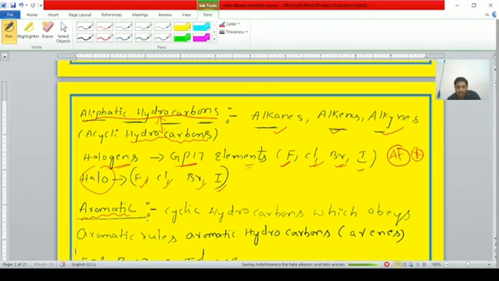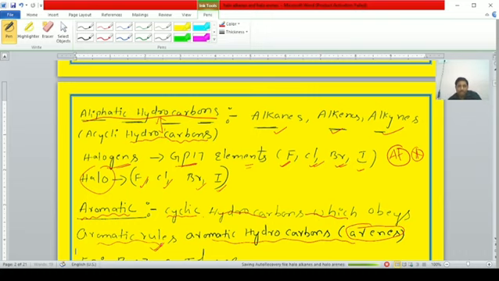Right, students. Next one, observe the cursor. Aromatic hydrocarbons. The cyclic hydrocarbons which obey aromaticity rules are known as aromatic hydrocarbons. Observe, aliphatic or acyclic hydrocarbons, aromatic or cyclic. The cyclic hydrocarbons which obey aromatic rules are known as aromatic hydrocarbons, which are also known as arenes.